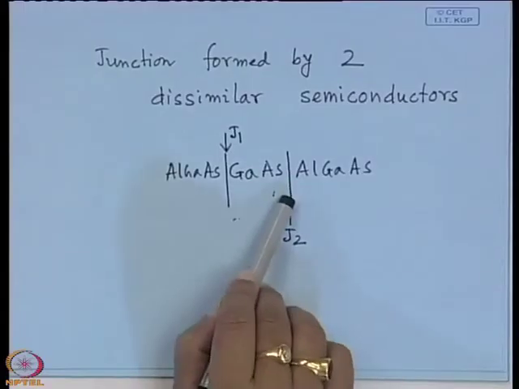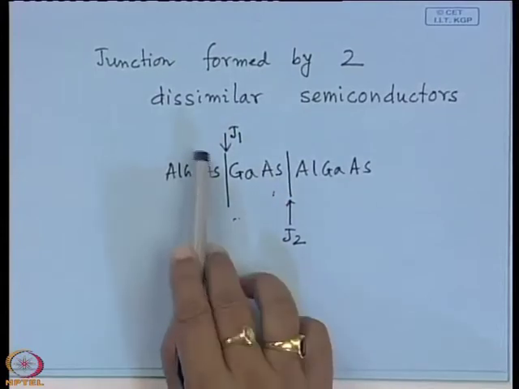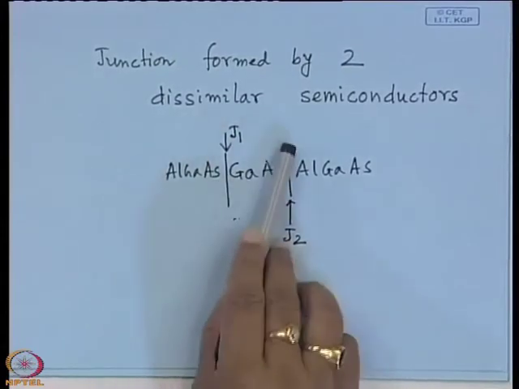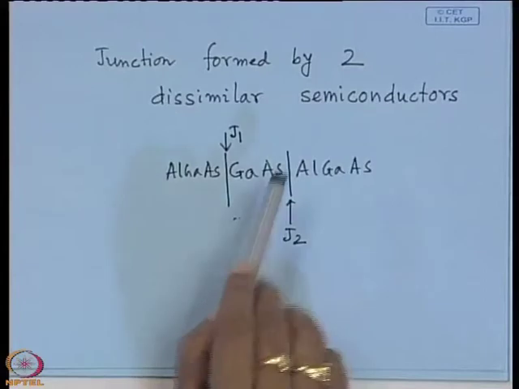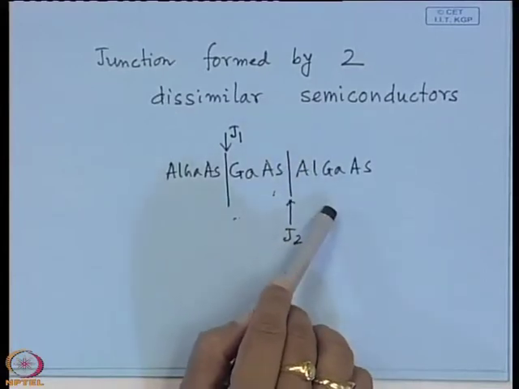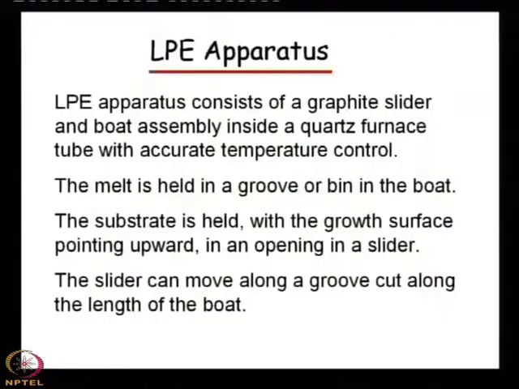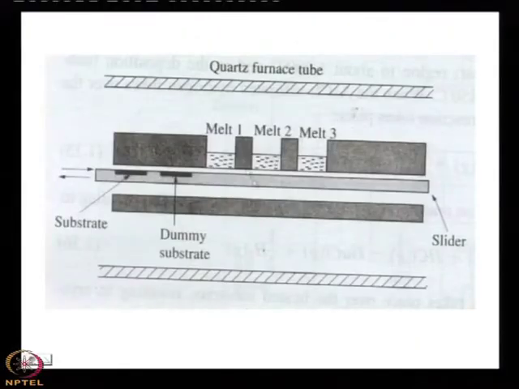If you see this structure, say bin 1 is aluminum gallium arsenide, bin 2 is gallium arsenide, bin 3 is again aluminum gallium arsenide. Using successive bins, first say melt 1 is aluminum gallium arsenide, so the substrate comes where the aluminum gallium arsenide is deposited.